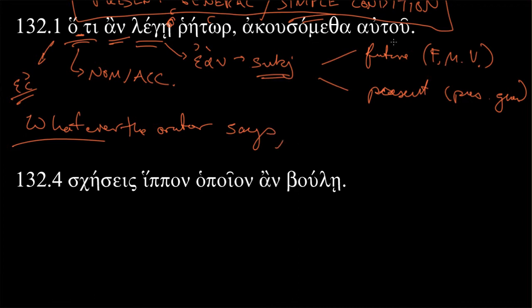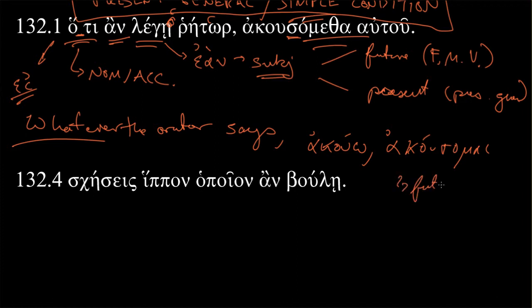akousometha autou. All right, so this is coming from akouo. This sigma here without a past indicative augment tells us this is going to be the future, but then why metha? Because akouo isn't deponent. So is this be heard? We will be heard by him, but if it were by him, we would need hupo. What's going on here? This is one of those situations where you just need to know your principal parts, because it's akouo in the present, but the future becomes akousomai. Sorry, that's an upsilon there. Akousomai. That is, it's future deponent.